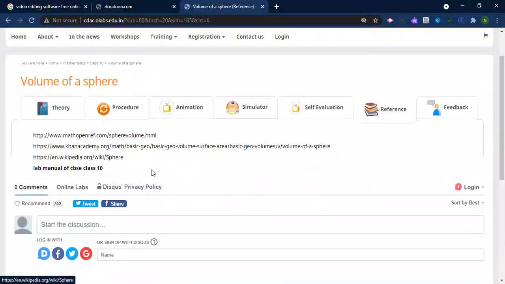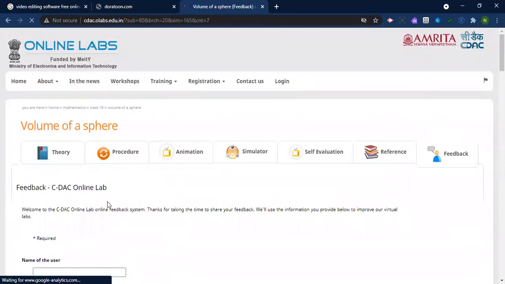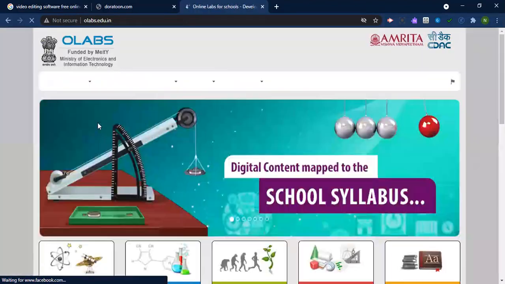These are the reference materials. Students can use this reference material, and then finally they can give feedback also. This is how experiments related to other subjects can be conducted.